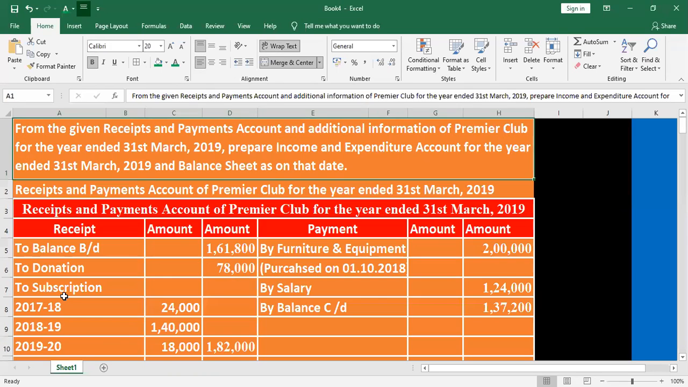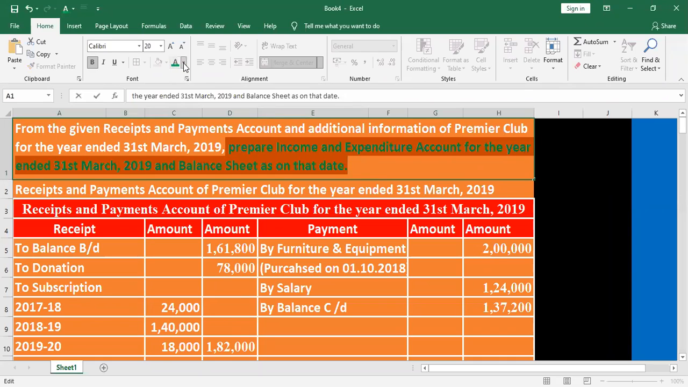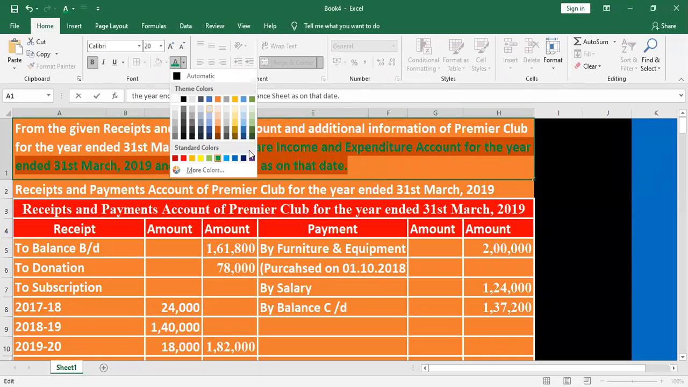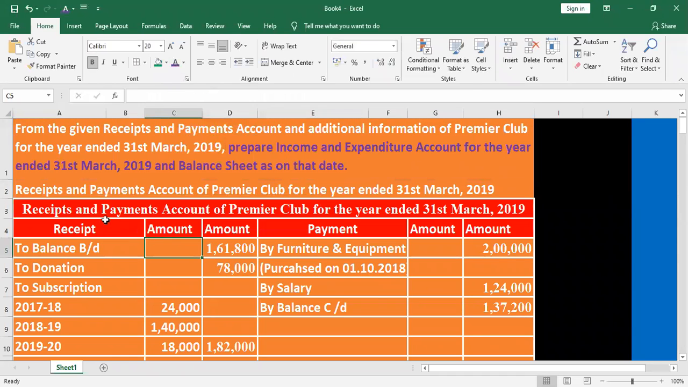To sum up what they are asking: here they are asking to prepare income and expenditure account as well as balance sheet. So we will prepare the income and expenditure account and balance sheet. What are they given? Receipt and payment account.